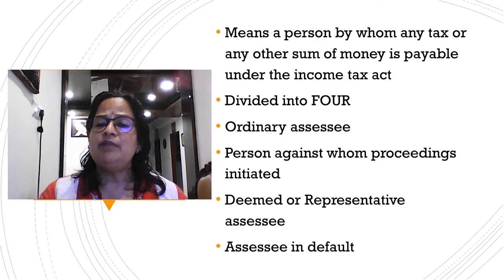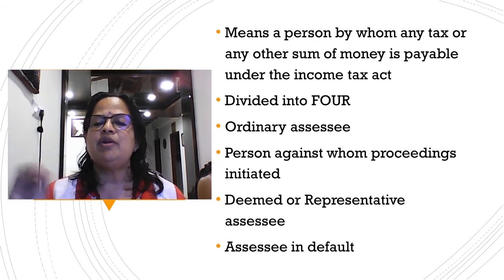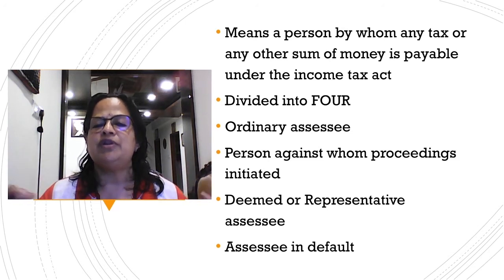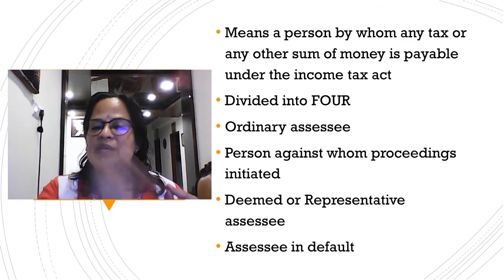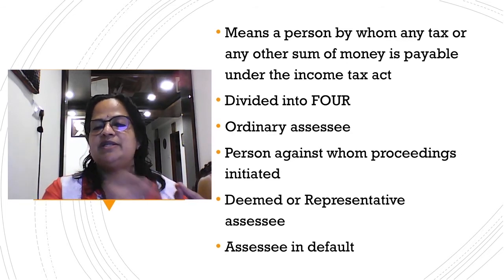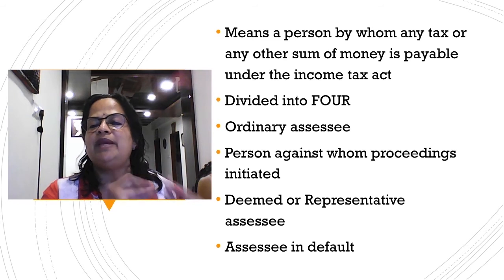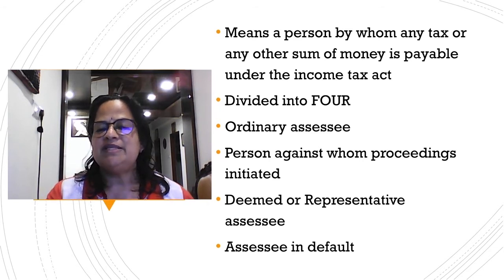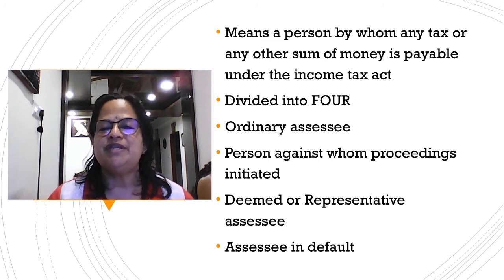She is living in the UK, so she will not be able to pay the tax when the time comes. She is living in a foreign country. So what will she do? She will request somebody whom she trusts, through a power of attorney, to pay her taxes on time. So this is the idea of the deemed or representative SSC. After my father's death, now my brother holds the power of attorney and he is representing my sister as the deemed or representative SSC.